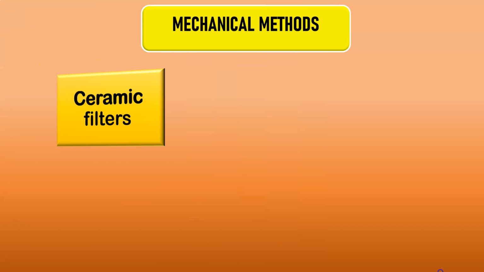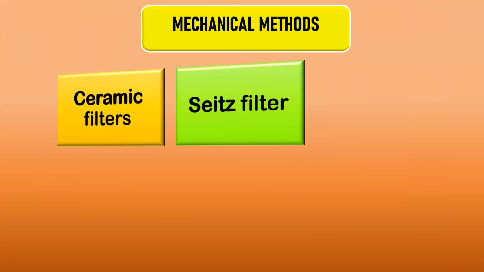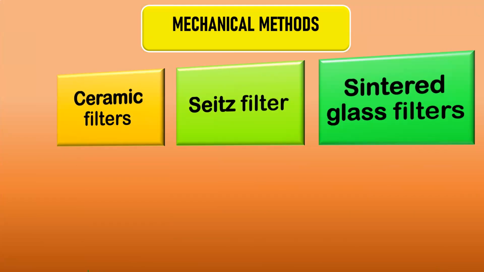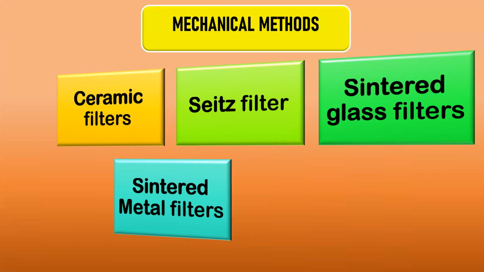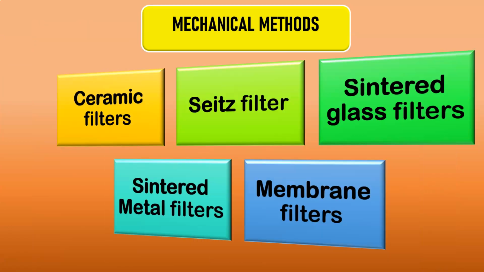Then next one is the mechanical methods. The various types of bacteria proof filters that are used in mechanical methods are: first the ceramic filters, second the sheets filter, third the sintered glass filters, then the sintered metal filters, and membrane filters.